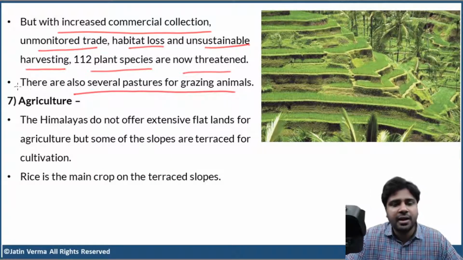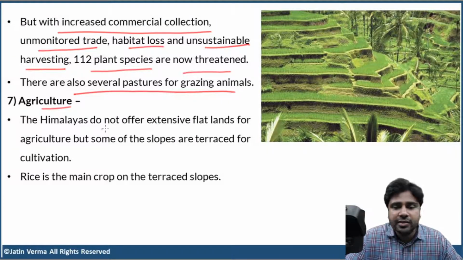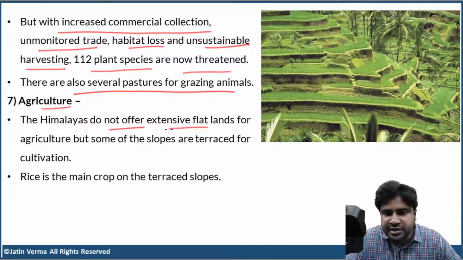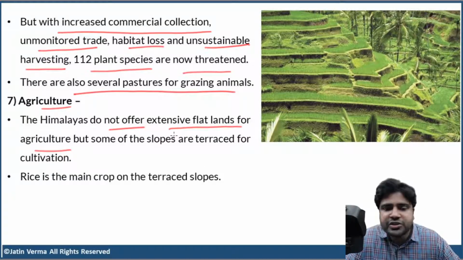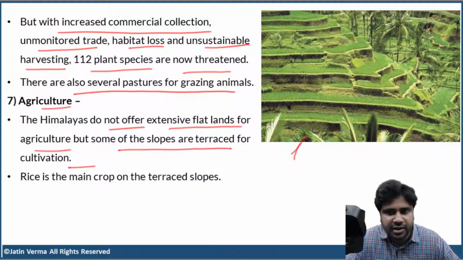Now, agriculture. The Himalayas do not offer extensive flat lands for agriculture. Obviously, the entire terrain, the entire topography there is highly complicated. So, Himalayas do not offer any large flat lands suitable for agriculture. But some of the slopes are terraced for cultivation. What do you mean by terraced? This image. Here you have the best example of terraced cultivation.